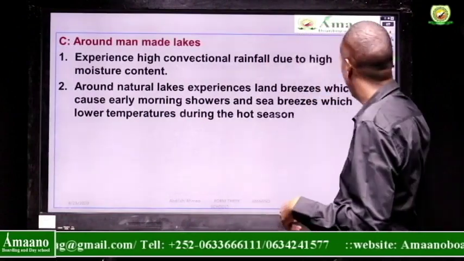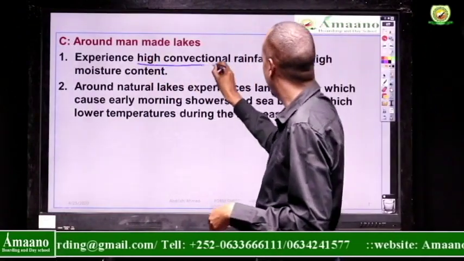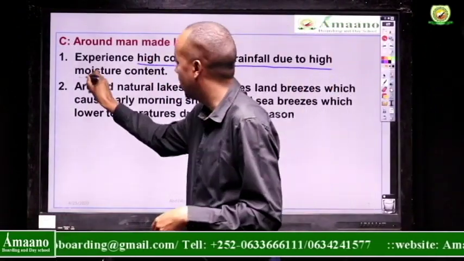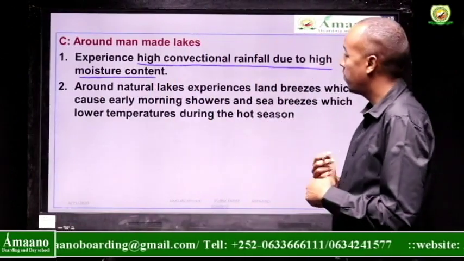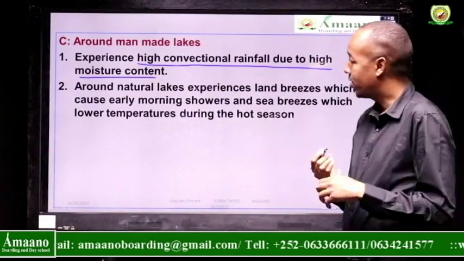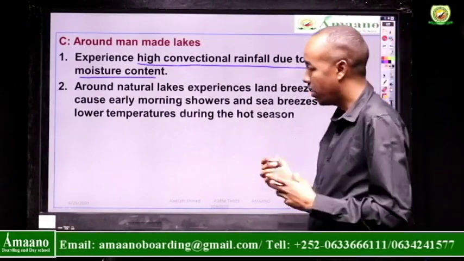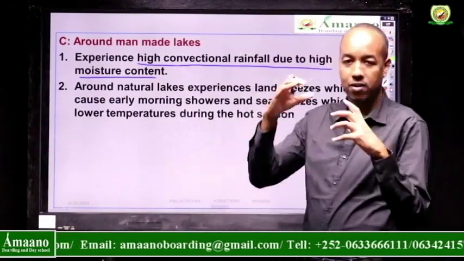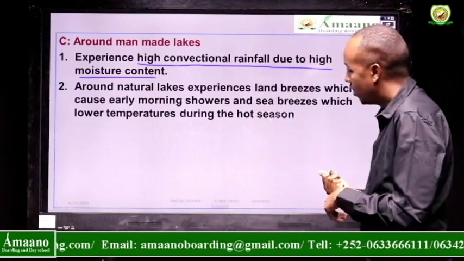So an example is what? High convectional rainfall due to the high moisture content. They experience the type of rainfall called convectional rainfall, where the temperature extremely heats the water in the lake, and then it evaporates, and finally rainfall occurs.